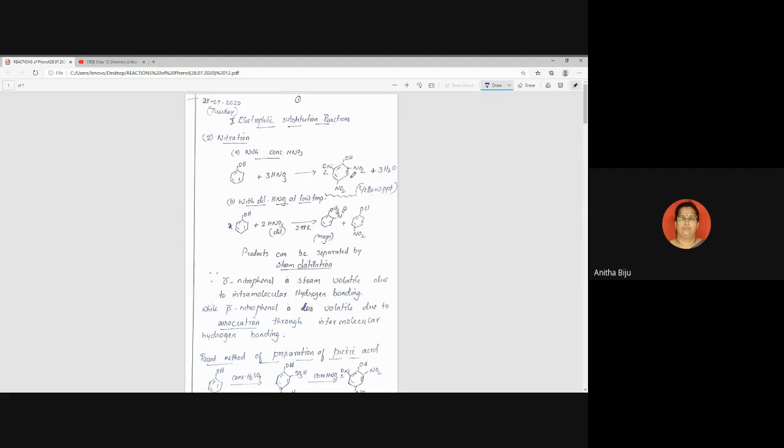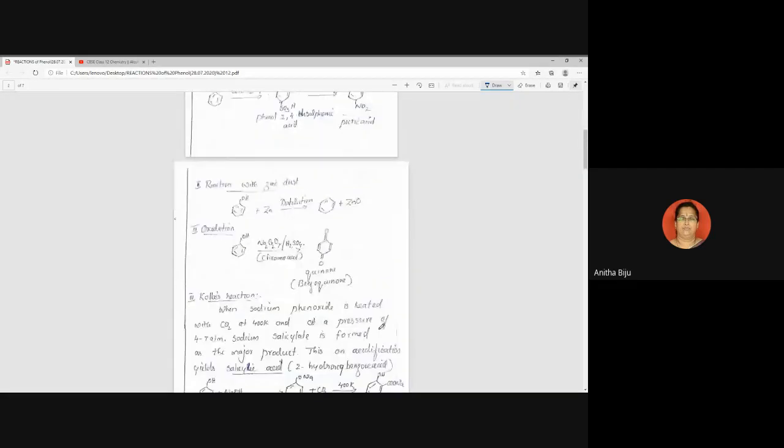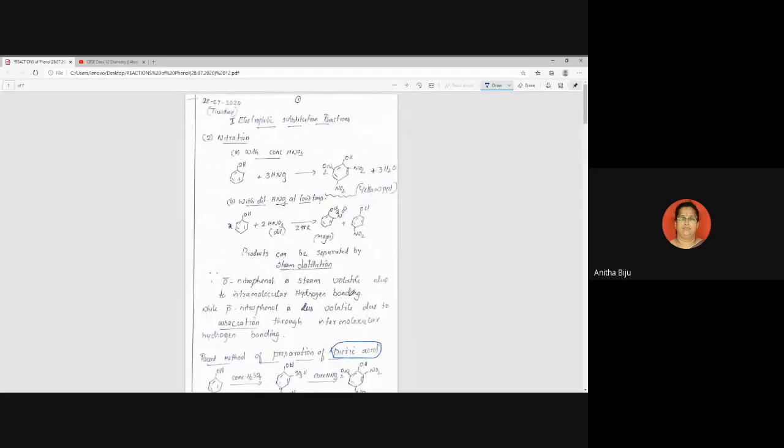You can see that this is the product obtained, and the IUPAC name of the product is 2,4,6-trinitrophenol. And it has a common name also. It is called picric acid. Picric acid is a yellow precipitate.